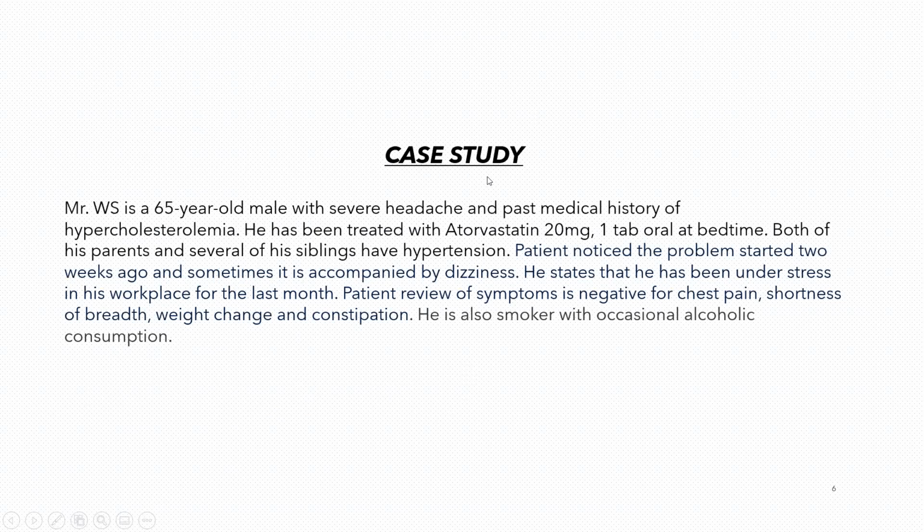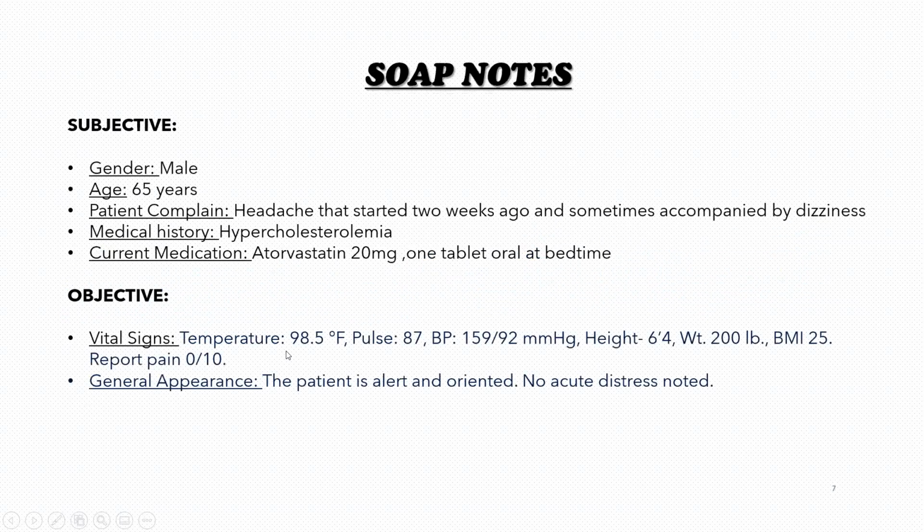Now we can study a case which is related to this medication. There is a patient, Mr. WS, who is 65 years old and has a severe headache and past medical history of hypercholesterolemia. For hypercholesterolemia, he is treated with atorvastatin 20 mg. Both of his parents and several of his siblings have hypertension. He stated that he has been under stress in the workplace for the last month. The patient is also a smoker and occasionally drinks alcohol.